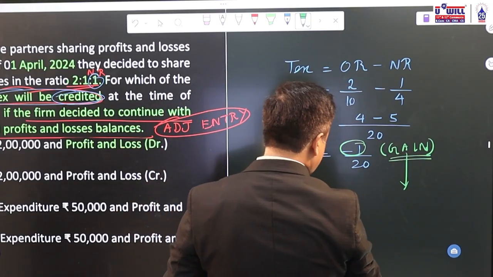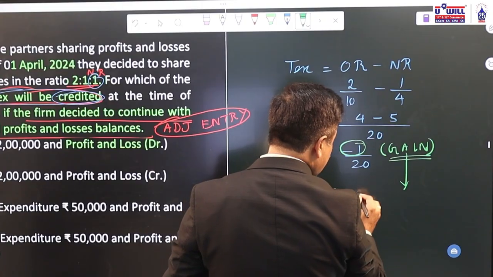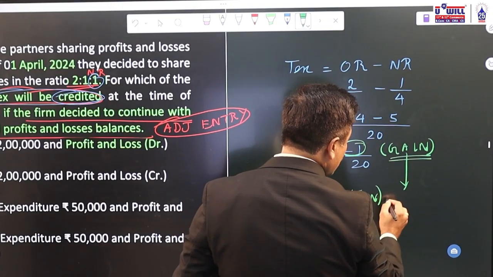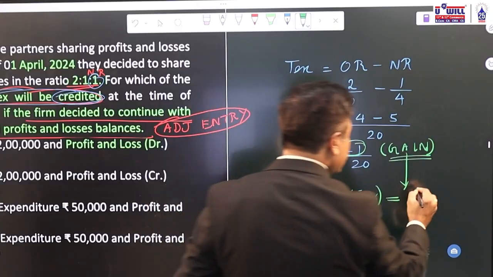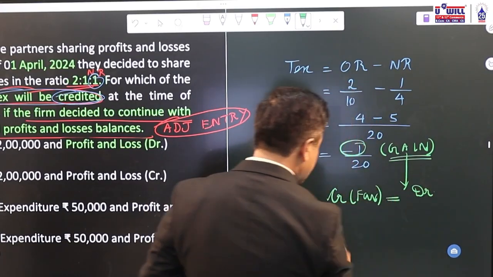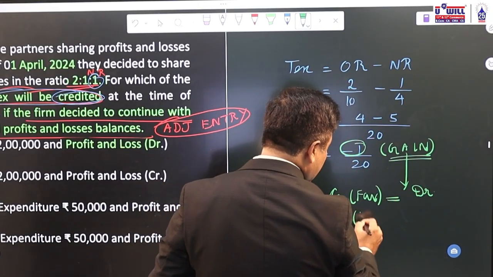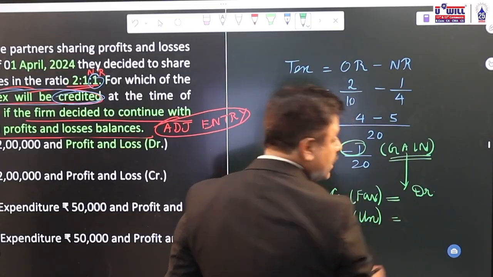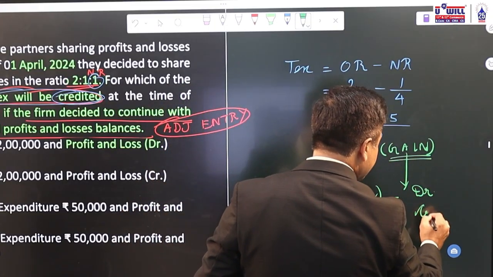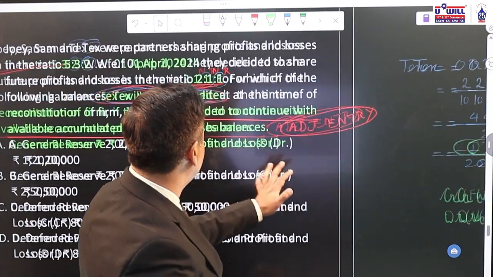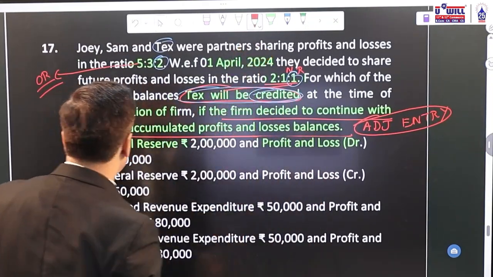If it is a credit balance or favorable balance, then the goodwill entry will be: gaining partner debit to sacrificing partner. If there is a debit balance or unfavorable balance, then sacrificing partner debit to gaining, which means we have to credit him. Now let us find out what balances are given to you.